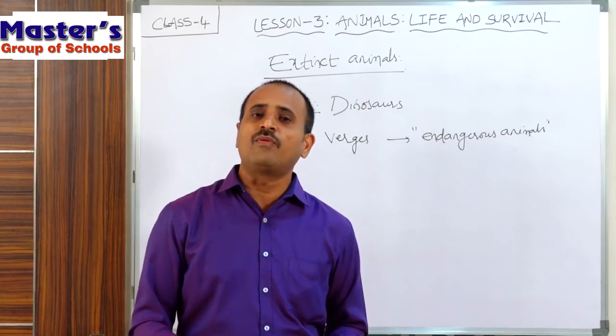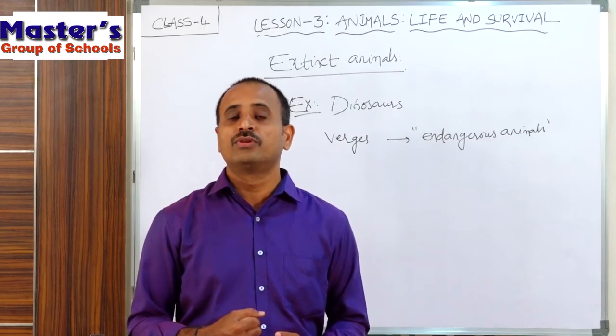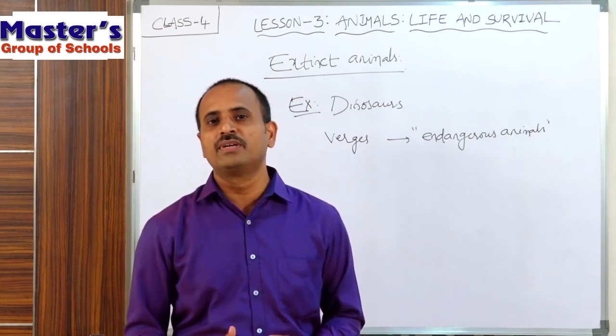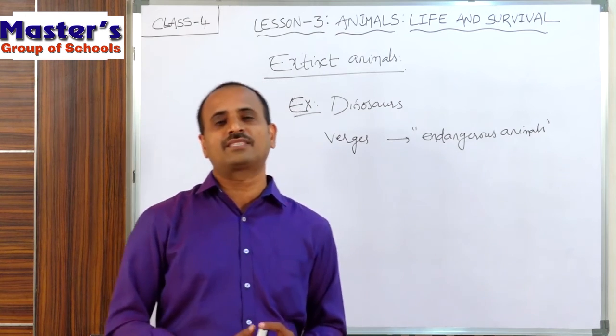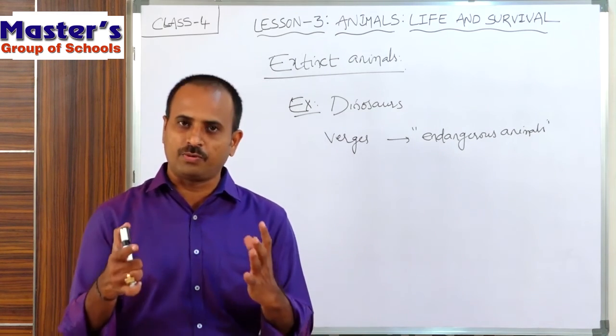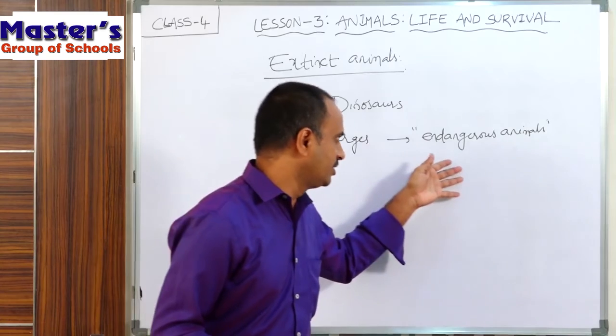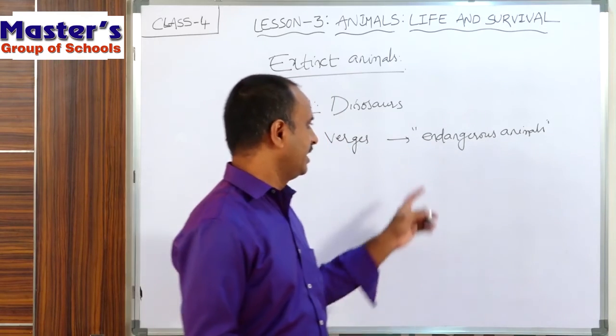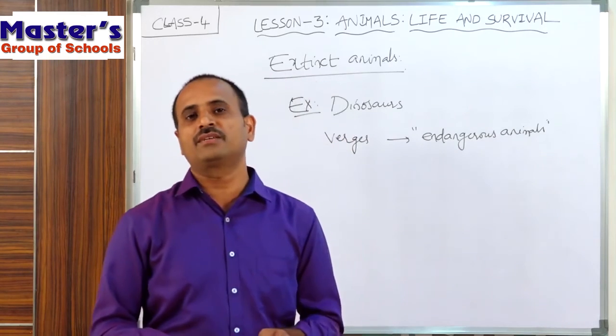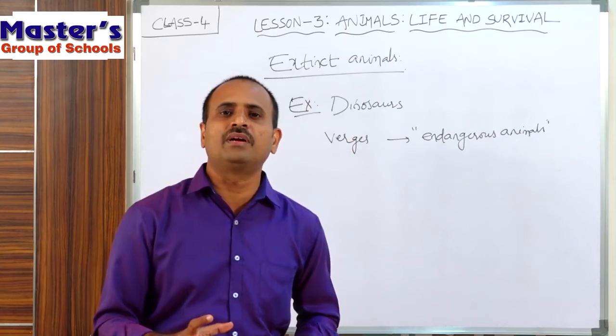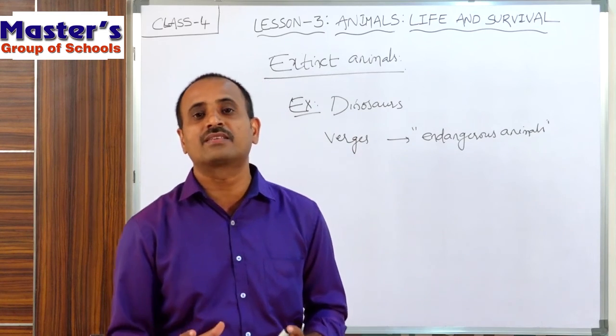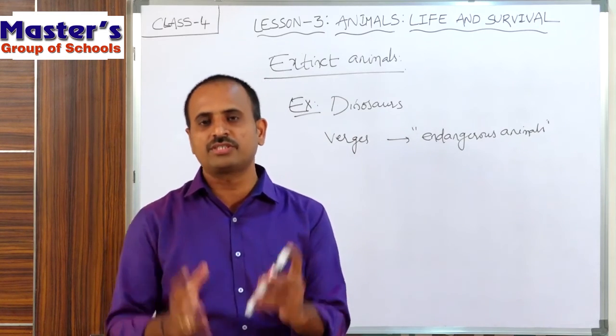So it is our responsibility to protect those animals which are at the verge of extinction. That means we have to protect these endangered animals from becoming extinct, because each animal has its own importance in this ecological system.